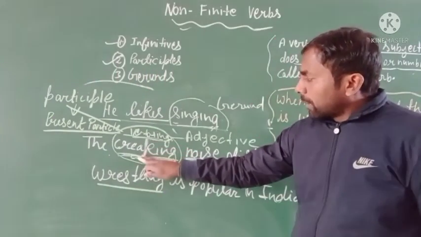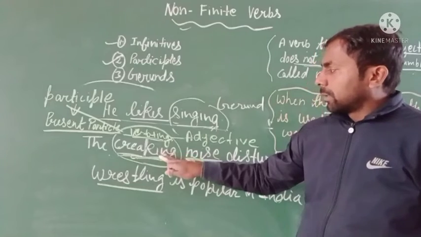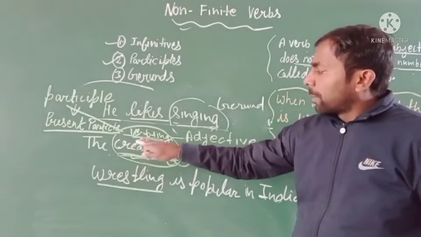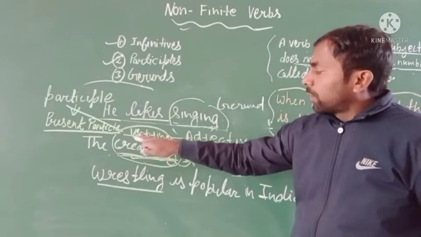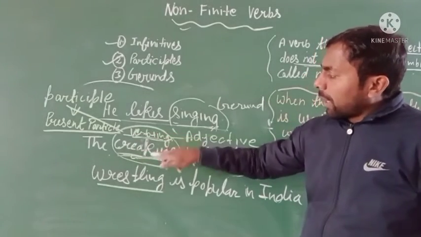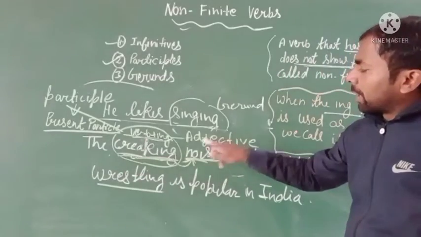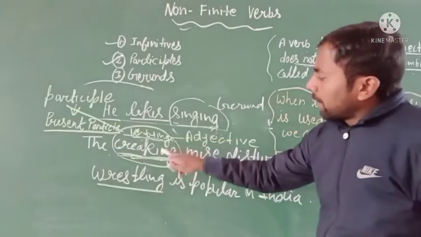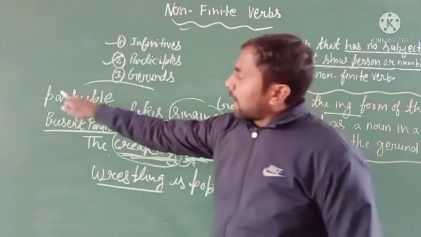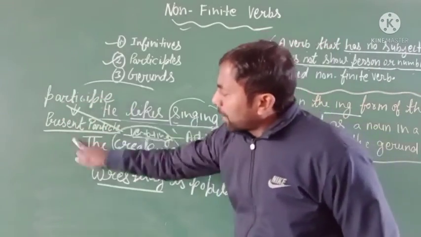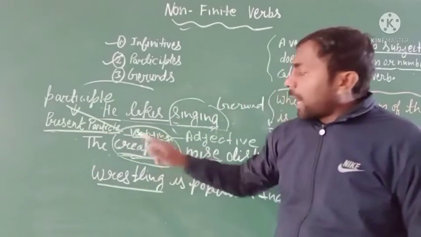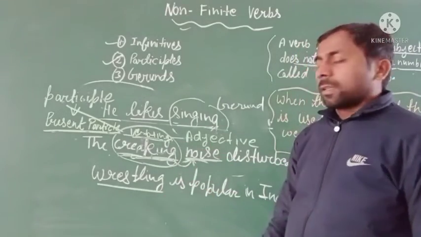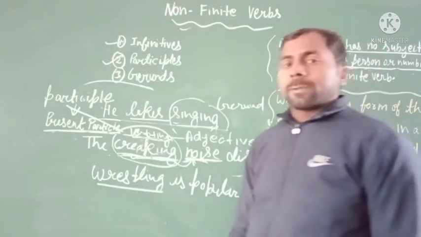This is the verb with ing. Creaking is an adjective word, and it is also a participle, a present participle, used as an adjective in this sentence.